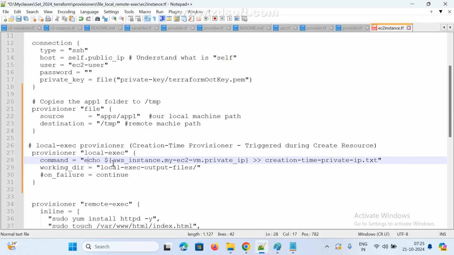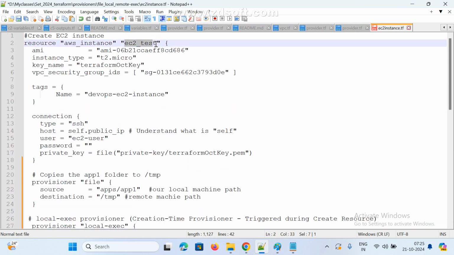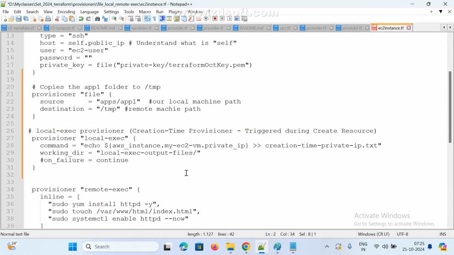Now echo aws_instance. This is my instance name. What is my instance name? ec2 test. I want to get my IP address. Which IP address am I getting here, public IP or private IP? Private IP. And I am storing it into one file. So you know, right, what is greater than in Linux? If you want to append, here I am getting some output. This output I am storing into this text file.